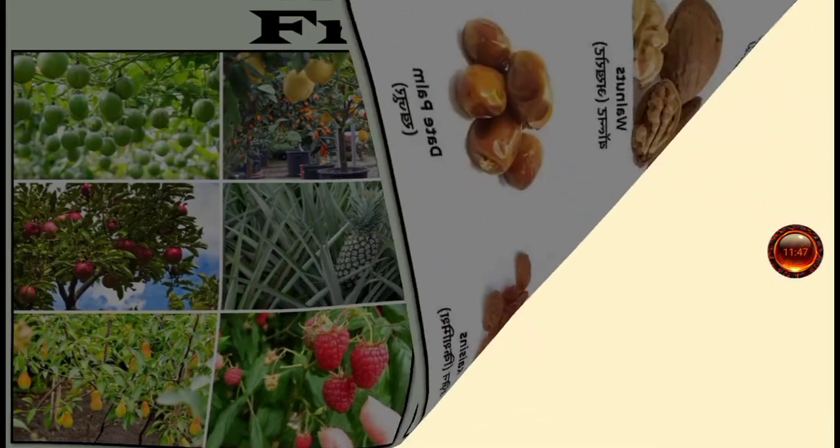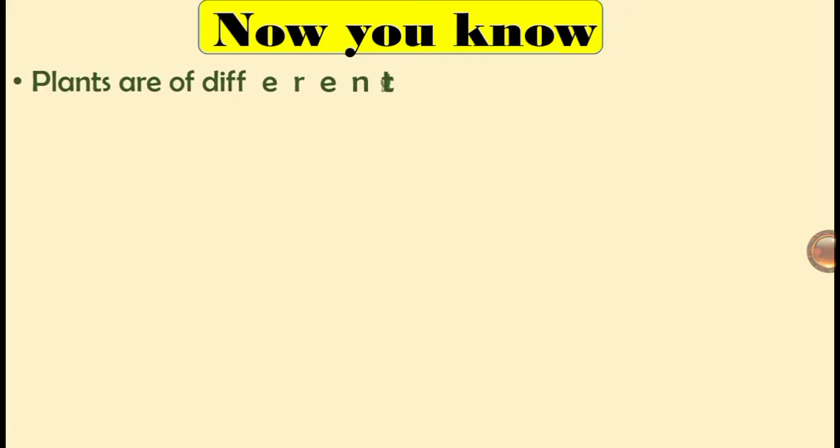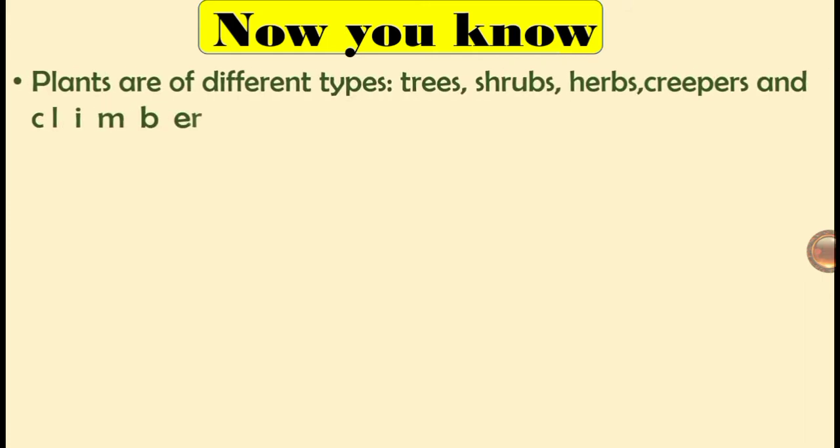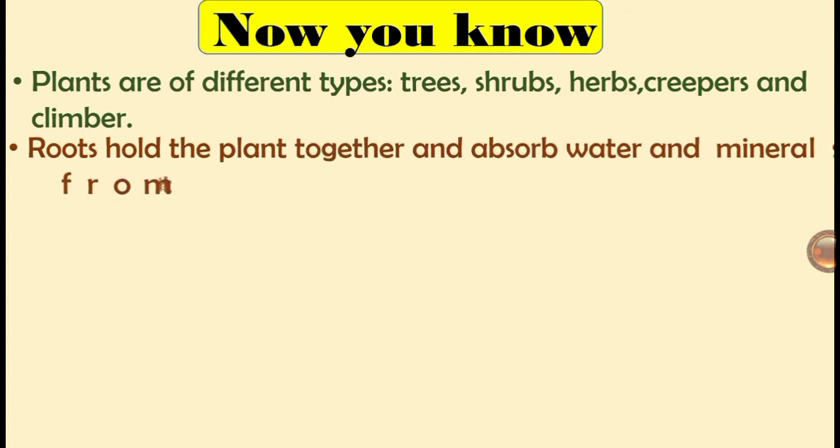Dear children, now you know about this chapter. Plants are of different types like trees, shrubs, herbs, creepers and also climbers. Roots hold the plant together and absorb water and minerals from the soil.